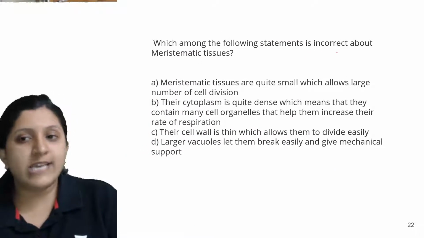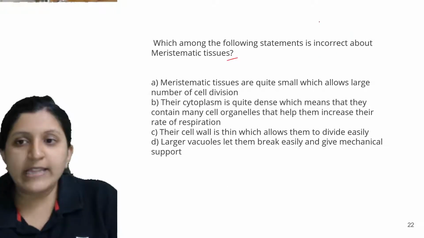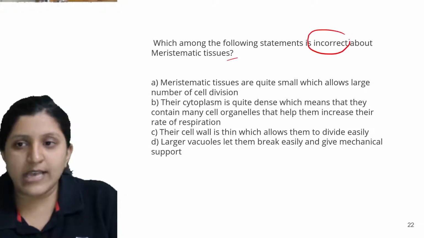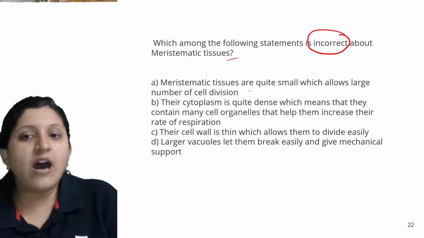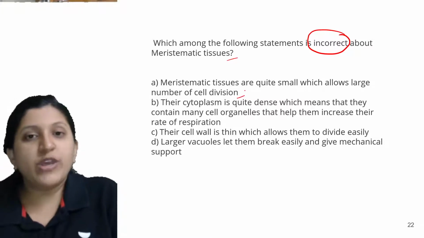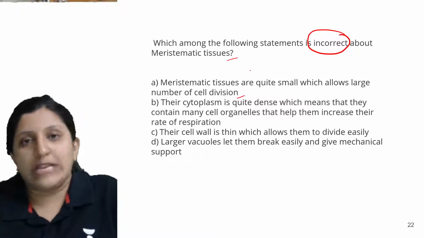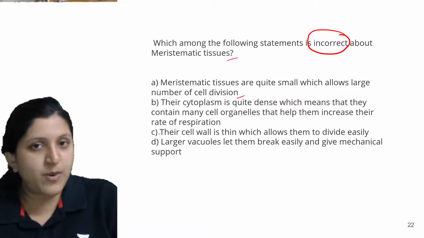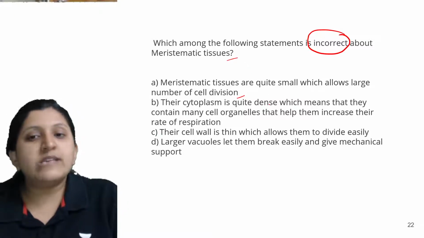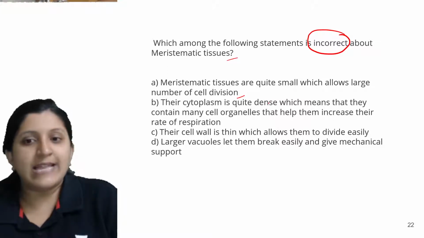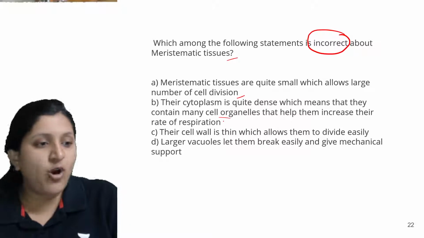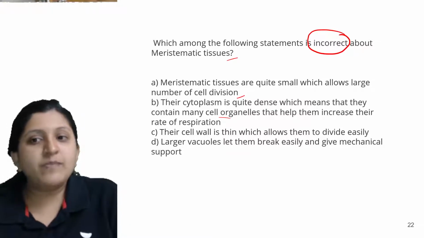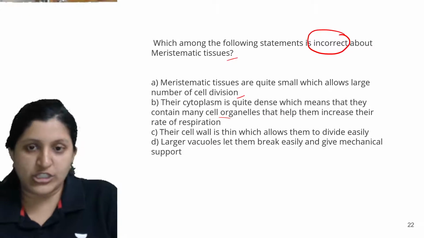Which among the following statements is incorrect about the meristematic tissue? Okay, so again they have asked for the incorrect statement. So meristematic tissues are quite small, which allows a large number of cell divisions. Then their cytoplasm is quite dense. Okay, so they have a denser cytoplasm, which means that they contain many cell organelles, and that helps increase the rate of respiration.